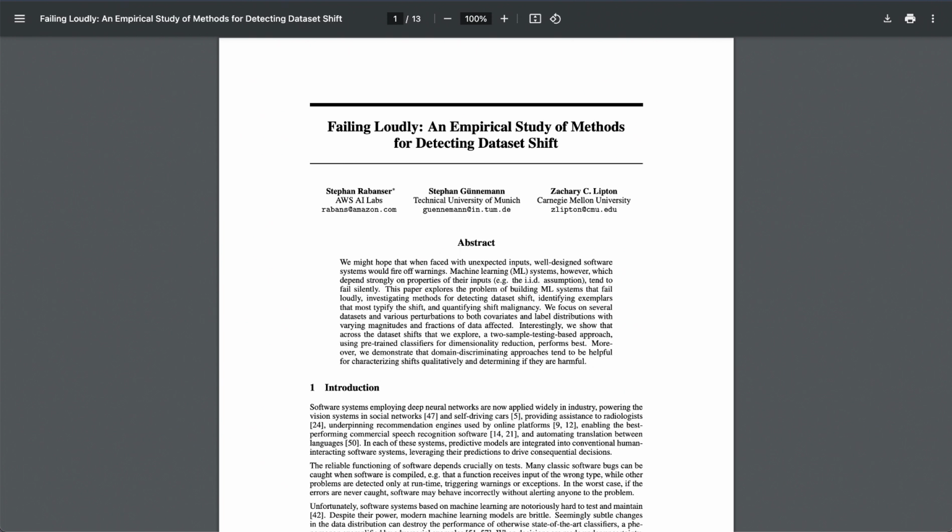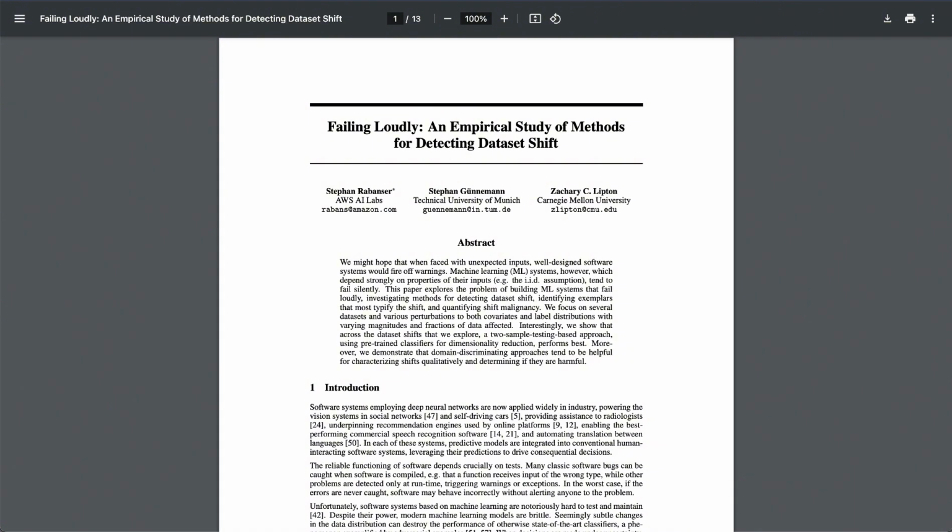Okay, so the domain classifier points out the troublemakers. And then what? How do we know if the shift is just a minor annoyance or a major problem? Well, that's where assessing the malignancy of the shift comes in. Not all shifts are equally bad, right? Some might just make the model a little less accurate, while others can lead to completely wrong decisions. Like if my spam filter starts letting through a few extra marketing emails versus letting a phishing scam right into my inbox. Exactly.